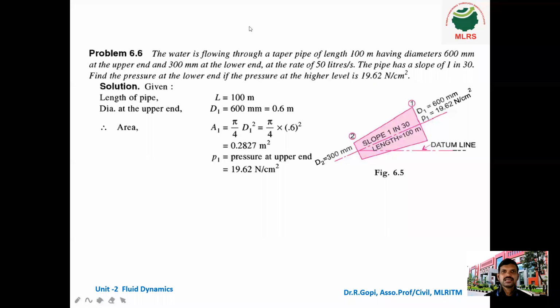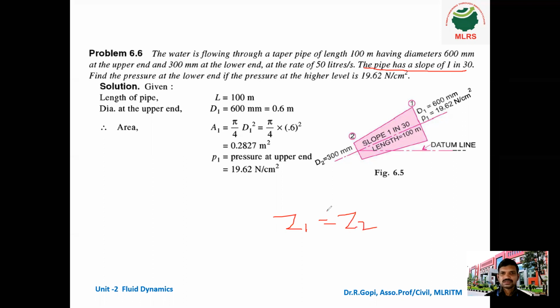Now I think you can understand the question. Here also the datum heads Z1 and Z2 are not given. Instead of Z1 and Z2, they gave the slope of the pipe, so based on the slope we can find the Z1 and Z2 values.